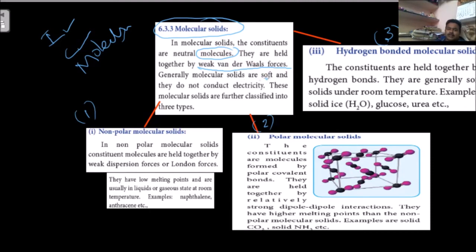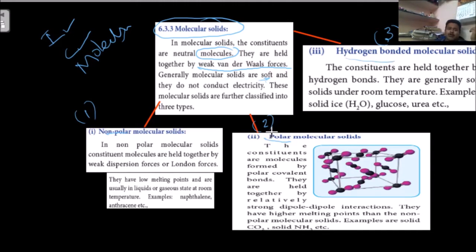Molecular solids are soft and they do not conduct electricity. They also cannot pass electricity through them. These molecular solids are further classified into three types: non-polar, polar, and hydrogen bonded molecular solids.